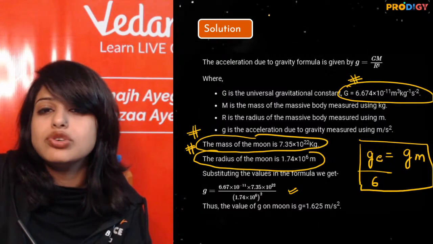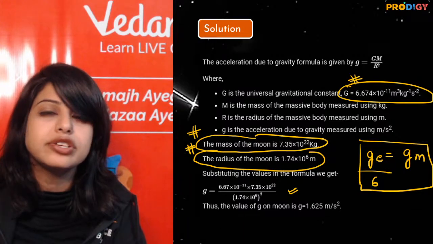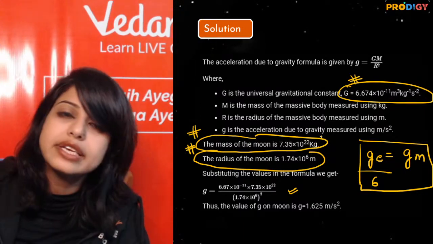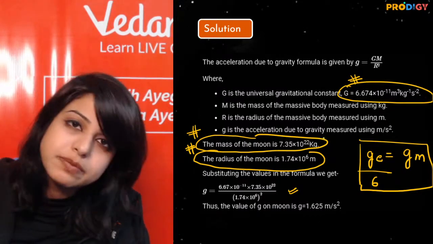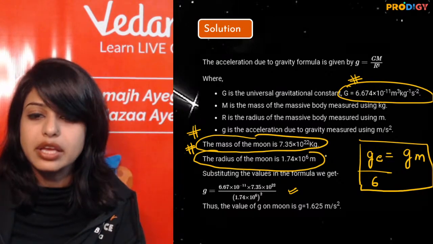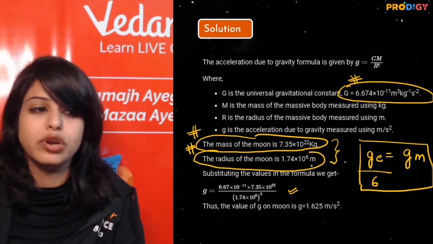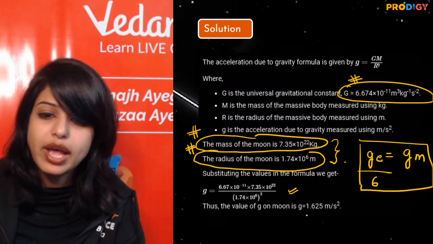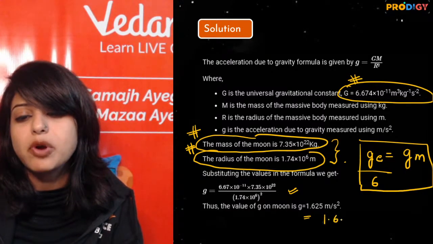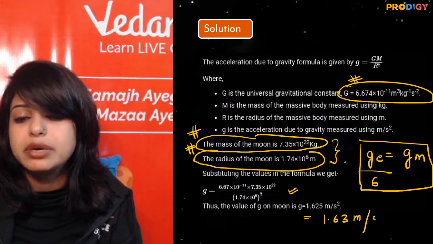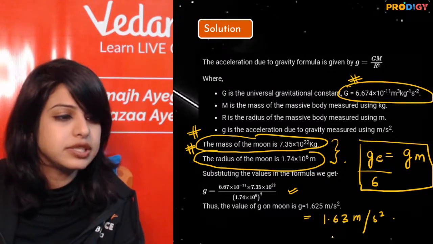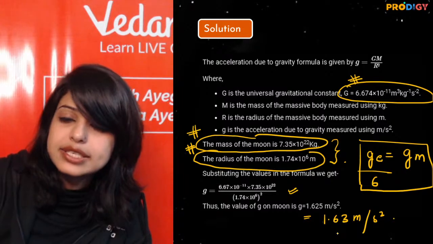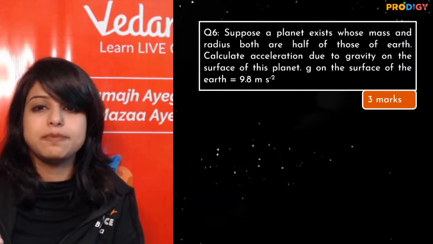For Earth, I told you the mass is 6 into 10 raised to power 24 kg and the radius is taken to be 6 into 10 raised to power 6 meters. That is one thing. These are for your moon. So just keep remembering this, do not forget it. Fine. So 1.625 is approximately 1.63 meter per second square. Let's get to the next part.